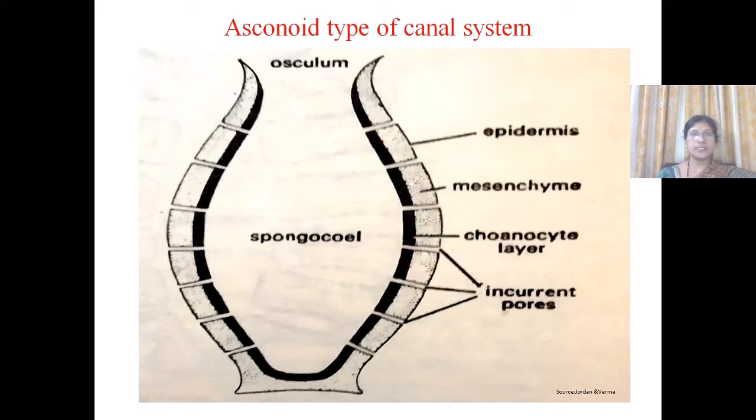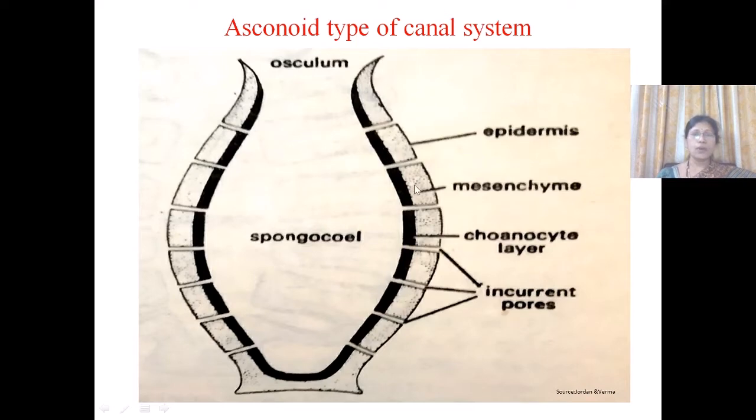Now let us see the first type of canal system called asconoid canal system. This canal system is the simplest of all canal systems. It is seen in only few species. The body of such sponges which have asconoid type of canal system is vase shaped. They have a wide spongocoel which opens out by a wide pore called osculum. The water from the surroundings enters into the body of the sponge through tiny pores called ostia.